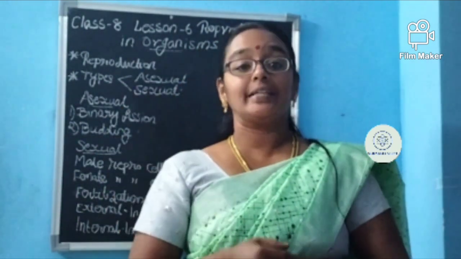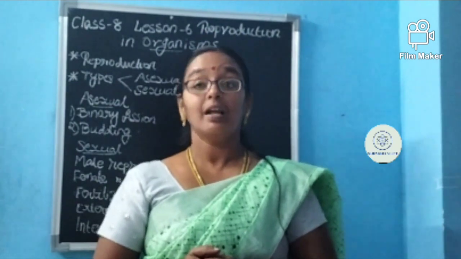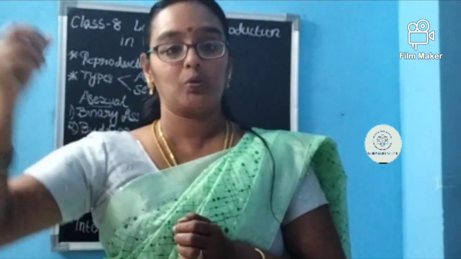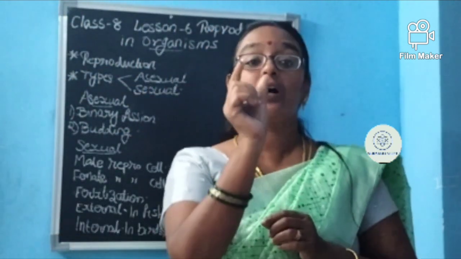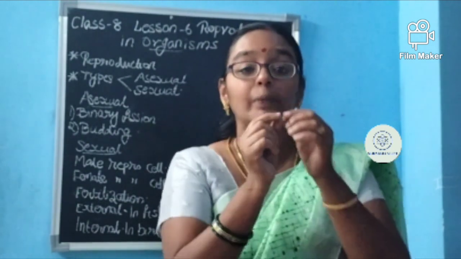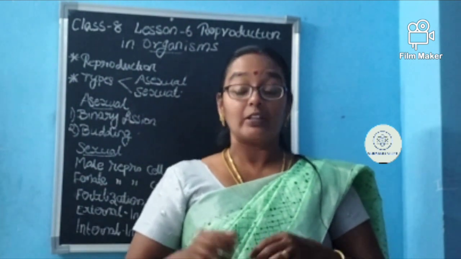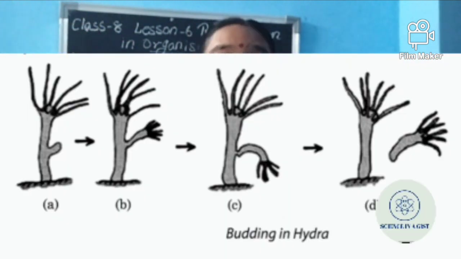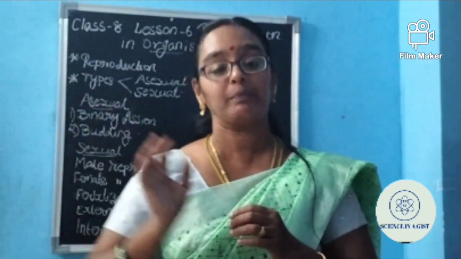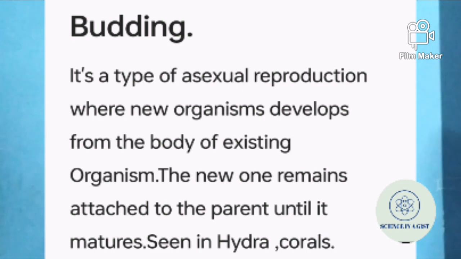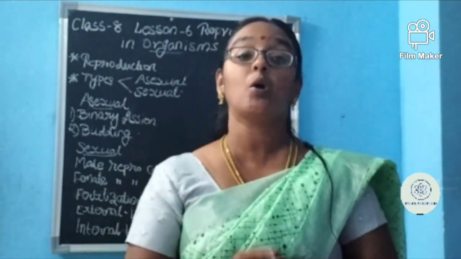Not only that, in the case of hydra, a small bud will come. The bud will grow. Then the nucleus in the original hydra will be split into two, and the nucleus will go and attach to the small bud. When the bud has grown to a much larger size, it will be split from the parent. So one has become two. Like that, these kinds of reproduction happen in small organisms or microorganisms. We are saying it is asexual reproduction, and you have to note the point that only one parent is there.